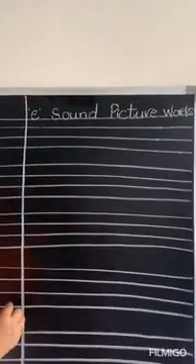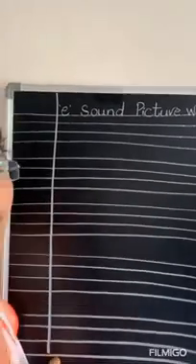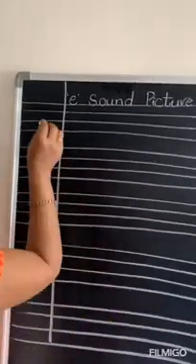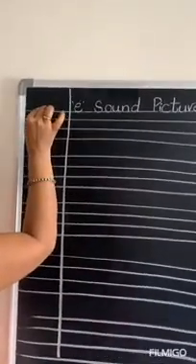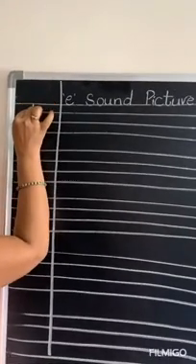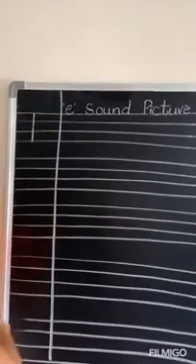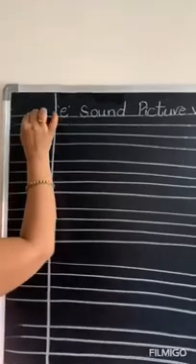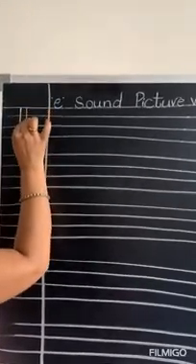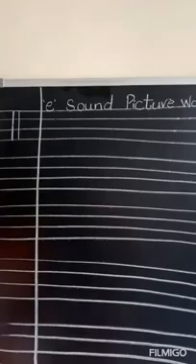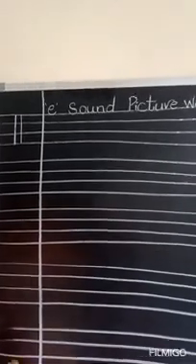So children, we are going to draw a pen. So for drawing a pen, put the pencil on the red line. Draw a standing line like this. Then leave little gap and draw one more standing line like this. So you drew two standing lines.